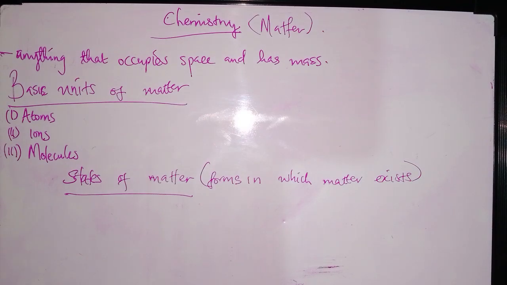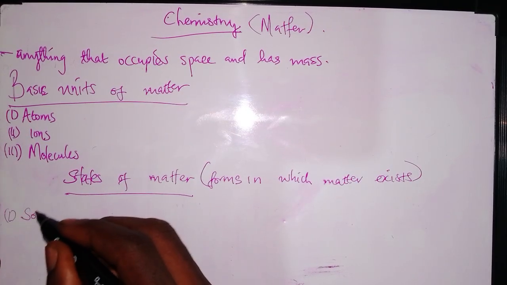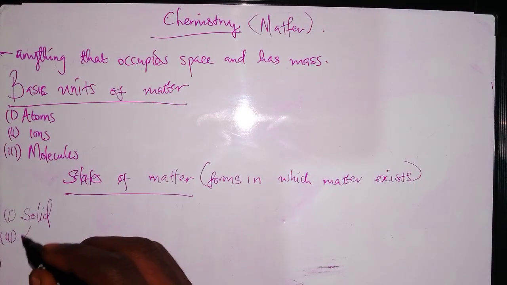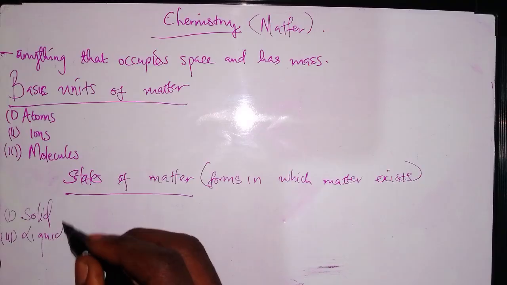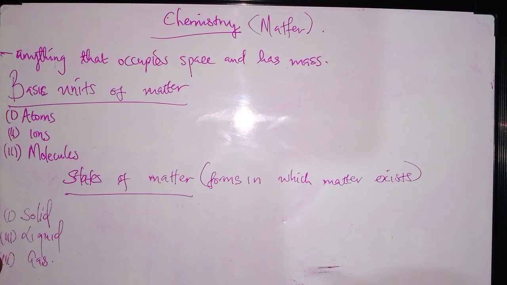Basically we have three forms in which matter exists, or three forms which can represent matter. The first form is solid. The second one is liquid. The third is gas.